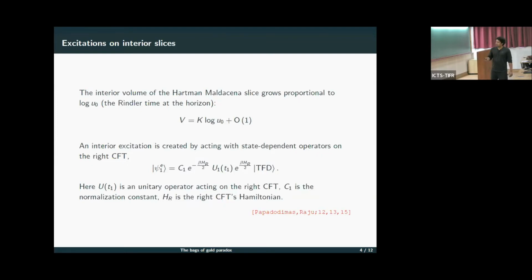Now we'll talk about excitations on these slices. An interior excitation is created by acting with state-dependent operators on the right CFT. In order to create the interior excitations, there was this proposal by Suvrat and Kyriakos in a set of papers that you can create these interior excitations by looking at the action of state-dependent operators on the black hole state. Here, U_T is a unitary operator which acts on the right CFT, and H_R is the right CFT's Hamiltonian.